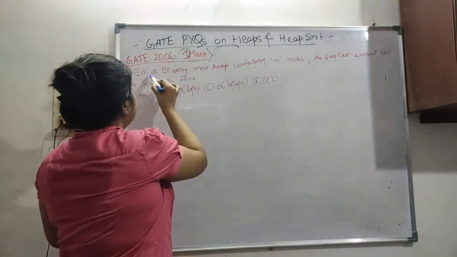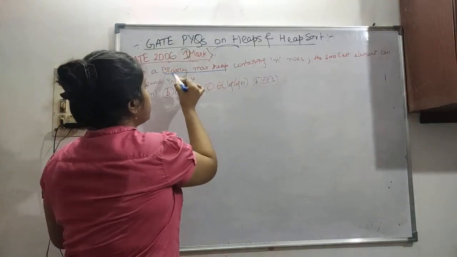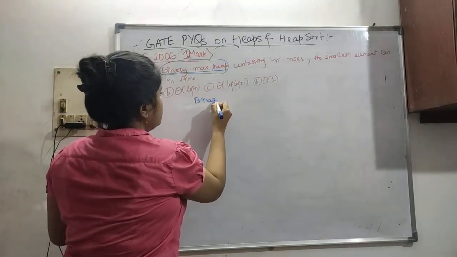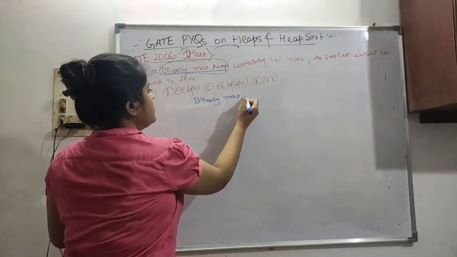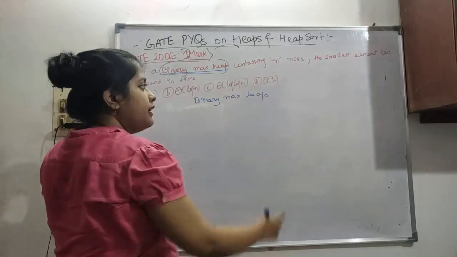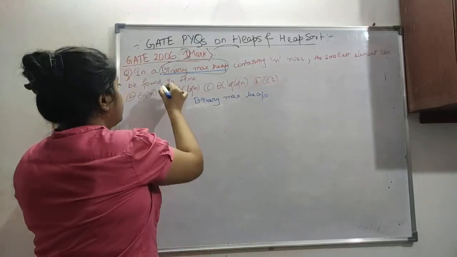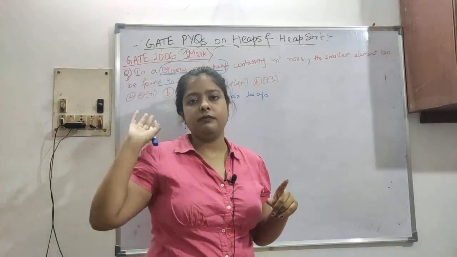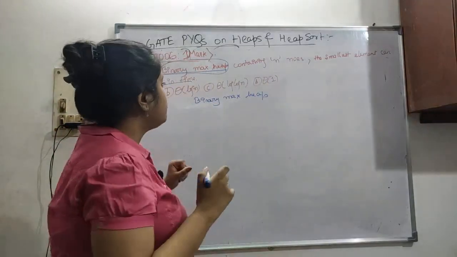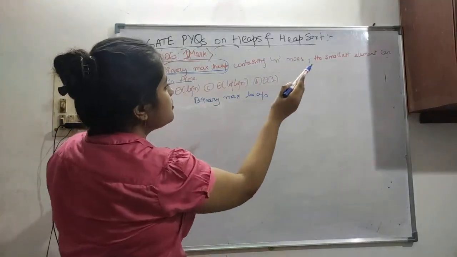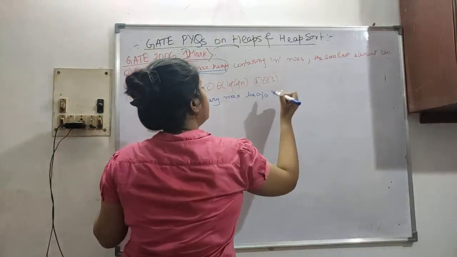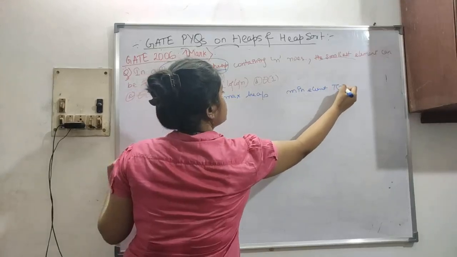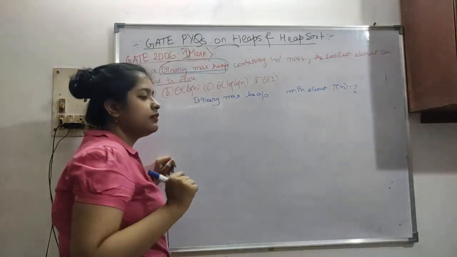So what is this? This is basically in a binary max heap, containing n elements, the smallest element can be found out in what time complexity? Max heap means the root element will be the maximum element. Now we have to find out the smallest element, the minimum element.